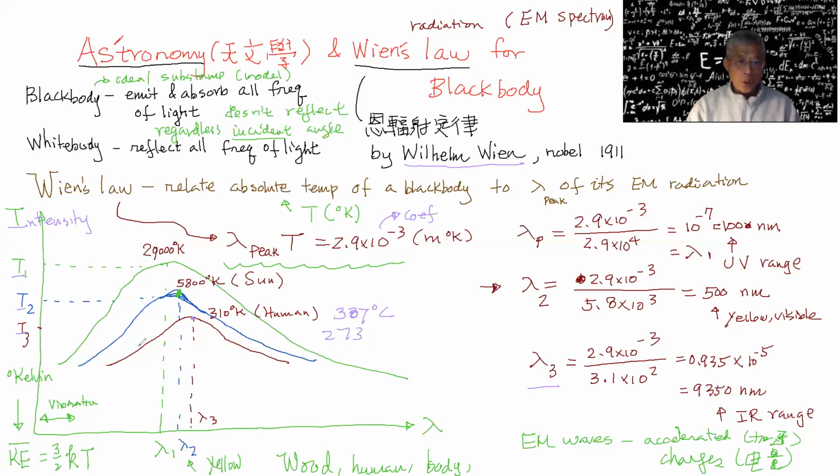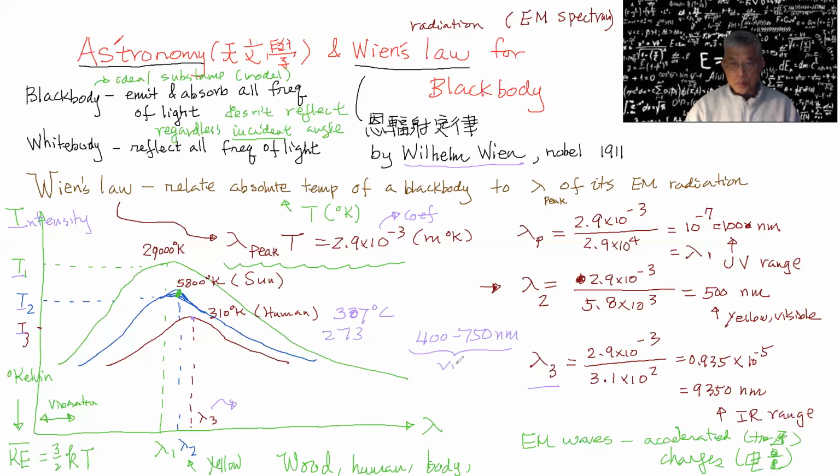So human obviously also emit all kinds of EM wave, but at the peak, it's the infrared, right? So this lambda peak is about 9350 nanometers. So it's a longer wavelength than the visible. Remember, visible goes from 400 to 700 nanometers.